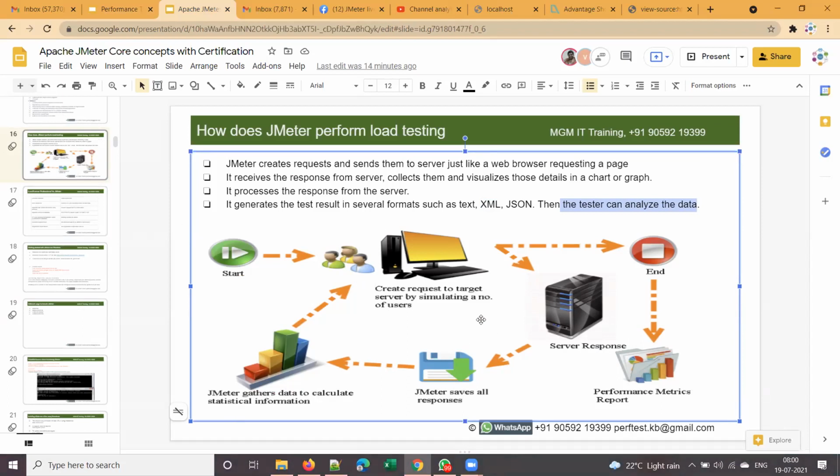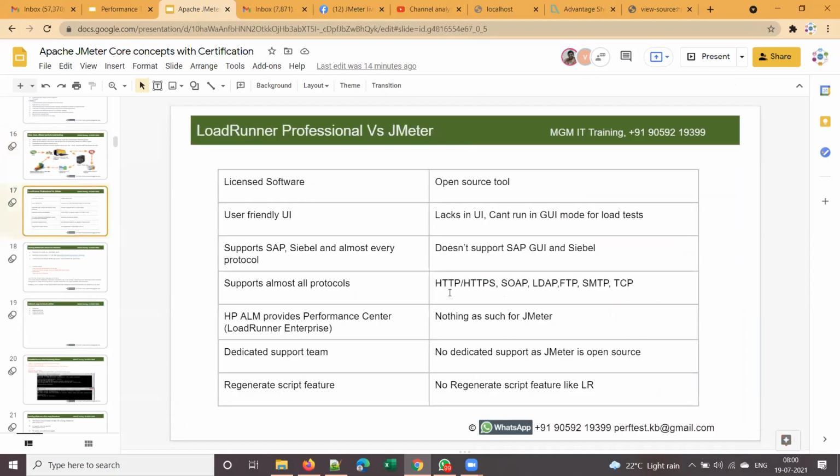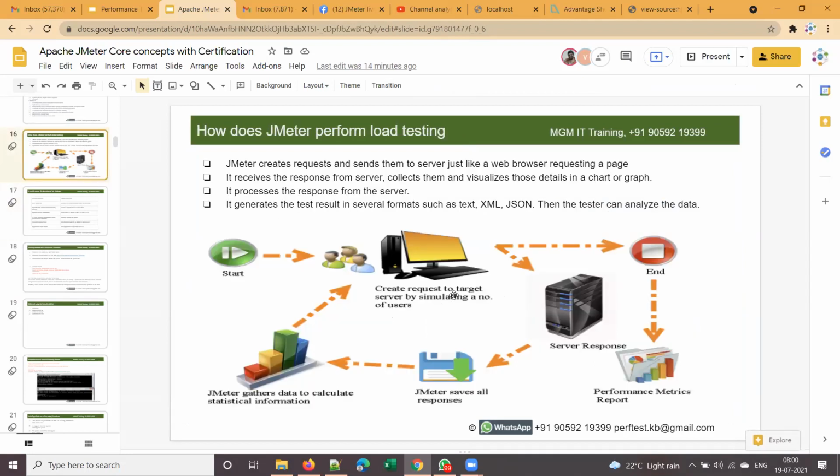So this is how JMeter works, and for that matter, how most performance testing tools work. They basically simulate real world users and behave as if they are a real world user. They send a request to the server, whether it is HTTP, HTTPS, or FTP, collect the response, and process the response. You'll get more clarity on this picture very soon. Any queries over here?